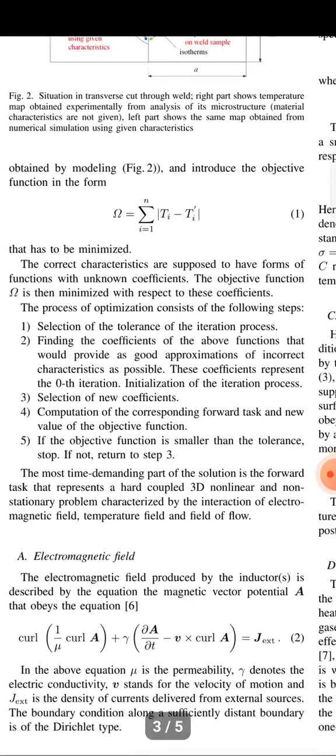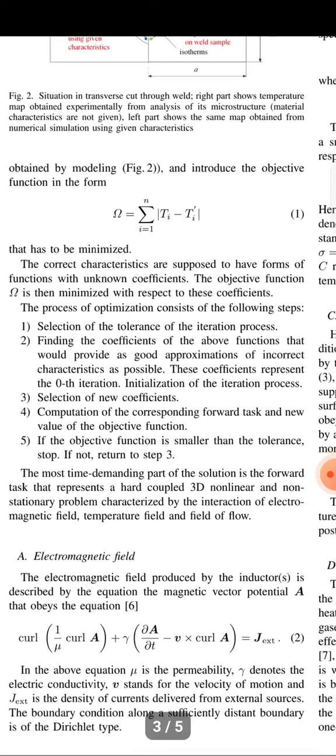The characteristics are supposed to have the form of functions with known coefficients. The objective function is minimized with respect to these functions, with a selected tolerance. The iteration process finds the coefficients of the above functions that approximate the true characteristics as closely as possible. The steps are: initialization of the process with selection of the zero approximation of coefficients, computation of the corresponding forward task, and a new value of the objective function. If the objective function is smaller than the tolerance, stop. If not, go back to step 3.